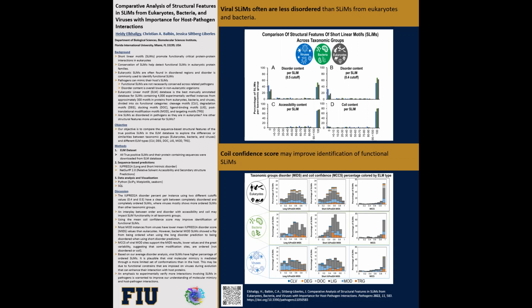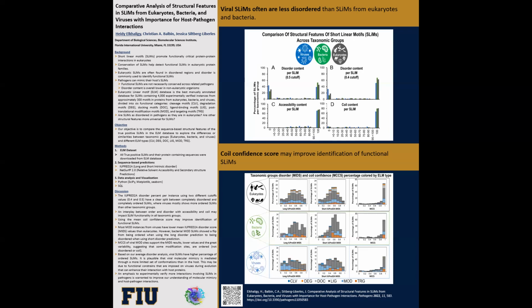SLiMs are known to perform vital interactions in eukaryotic cells, but sequence-based predictions of SLiMs have a high false positive rate. In eukaryotes, SLiMs found in a conserved protein region implies that they are important across homologs. Due to random mutational processes, proteins from pathogens such as bacteria and viruses can evolve and acquire SLiMs that mimic the proteins of their host in a process called molecular mimicry. By mimicking host SLiMs, pathogens can hijack cellular functions and alter the signaling pathway of the host cell.